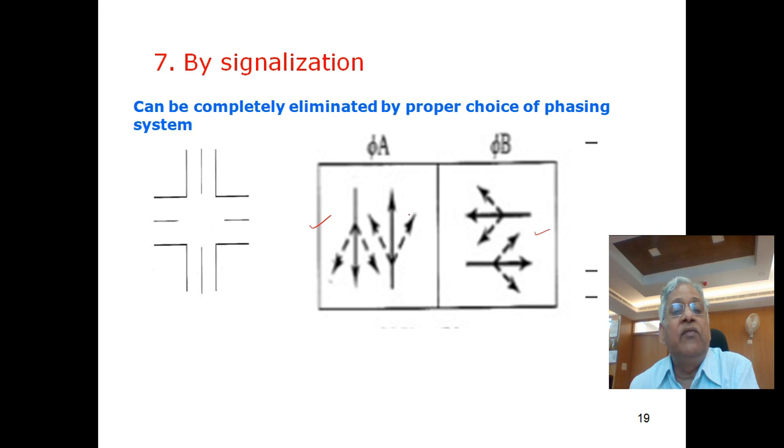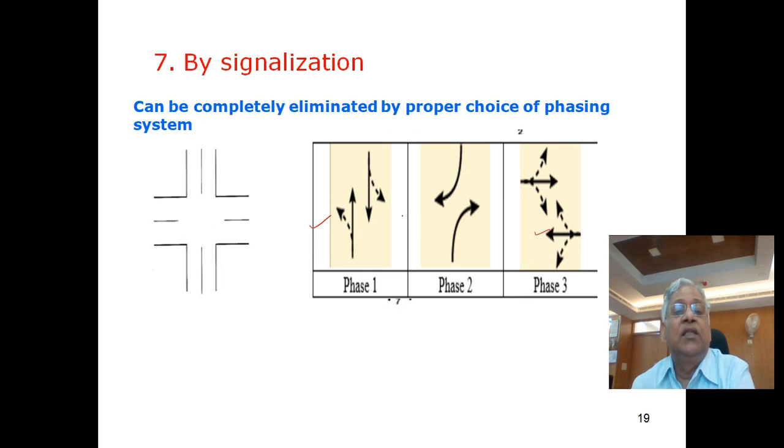When traffic volume is slightly heavier, then you can adopt a 3-phase signal where in one phase you can have through movement and left turning movement from north-south. After some time, these movements are stopped and you provide phase 2 exclusively for right turners, and in the third phase all 3 movements from east-west side are allowed.